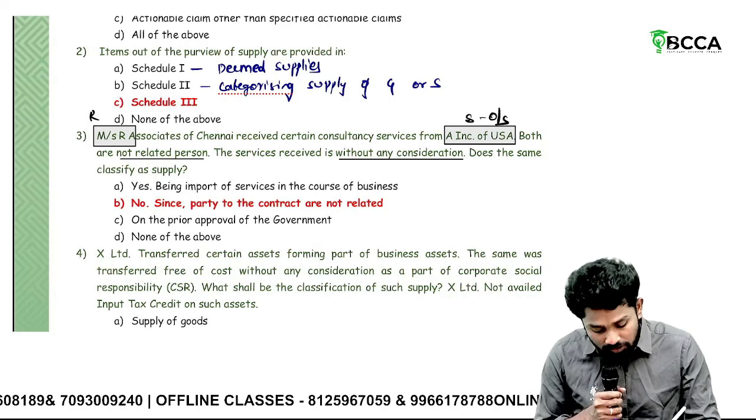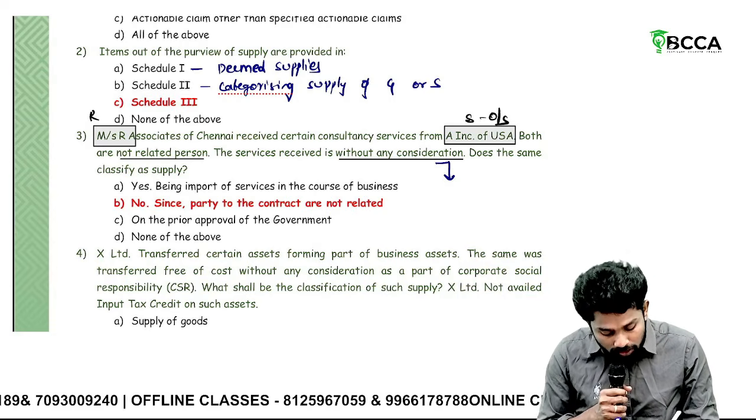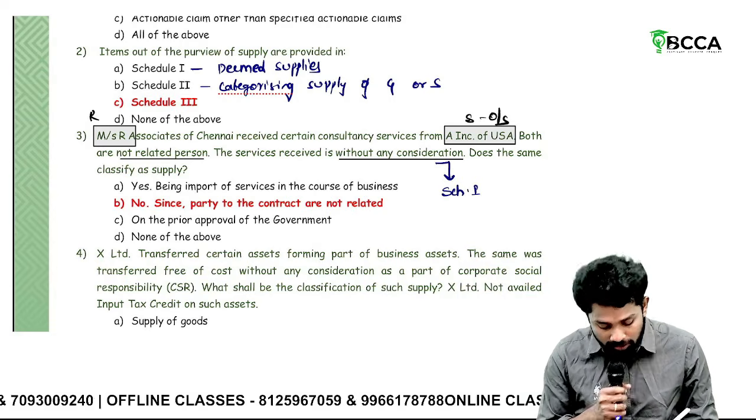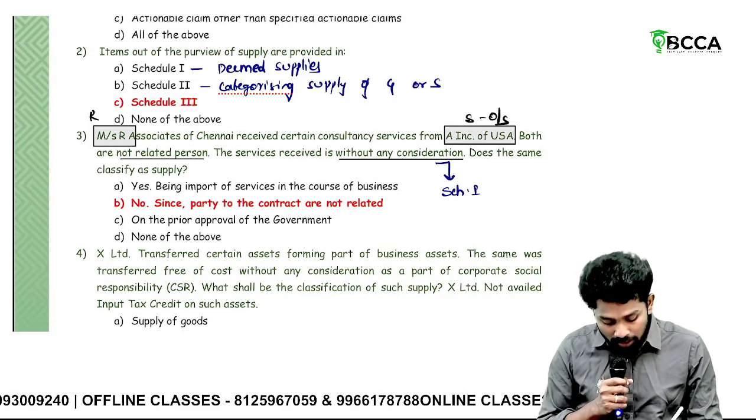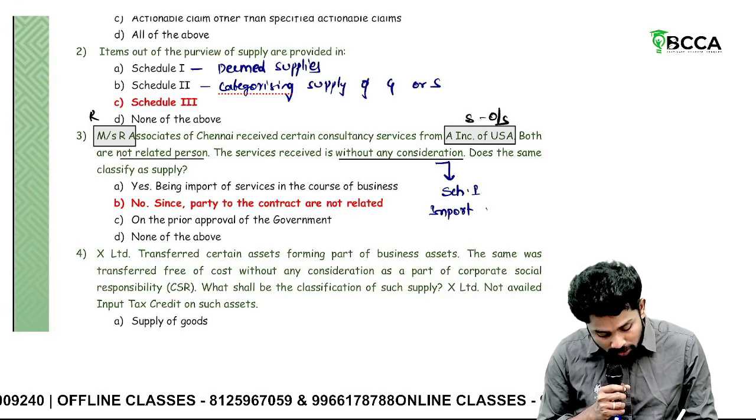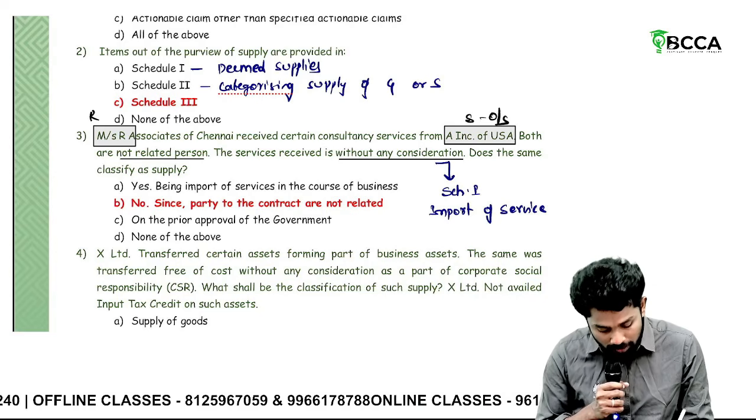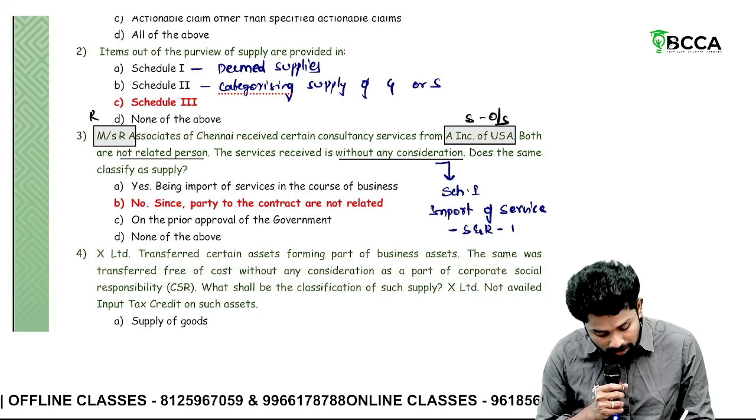So the transactions which are treated as supply, even though there is no consideration, are mentioned under Schedule 1. So what does Schedule 1 say? Like import of service, even though there is no consideration, also amounts to supply. But further, supplier and recipient shall be related.